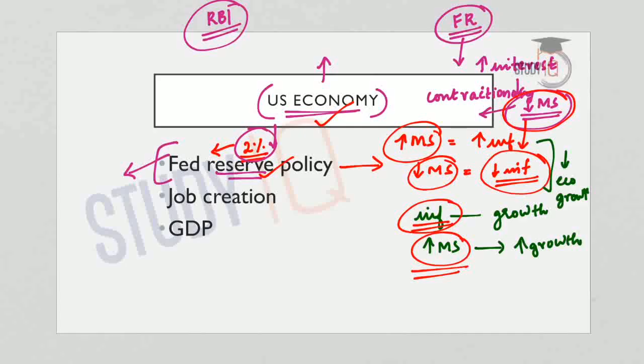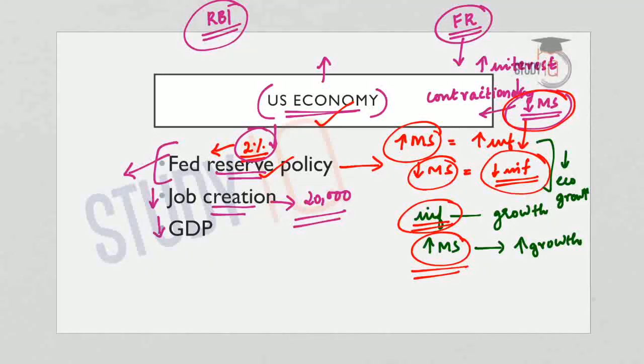If we look at the job creation numbers, the American economy created nearly 20,000 jobs in February 2019. This is the slowest growth rate of jobs in the USA in the past year. So the rate of employment generation also came down, and along with that, the GDP figures also came down.